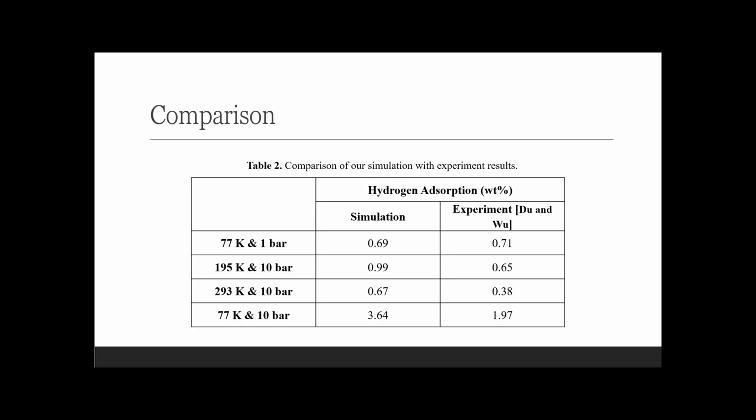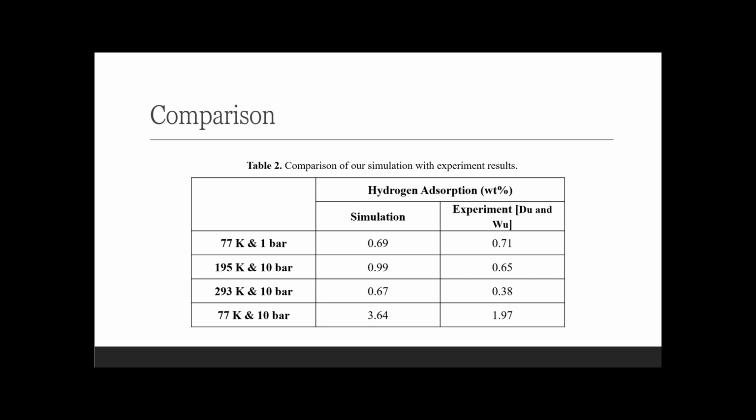This table shows a comparison of the results of our simulation with experimental research conducted by Du and Wu. It can be seen that there is a difference between our simulation results and the experimental research. At low pressure, our simulation results are close to the experimental results, but at high pressure and low temperature, our simulation results are significantly different from the experimental results. Perhaps the higher the pressure and the lower the temperature, the more hydrogen molecules there are in the system, so some could be just passing by but counted as absorbed hydrogen.